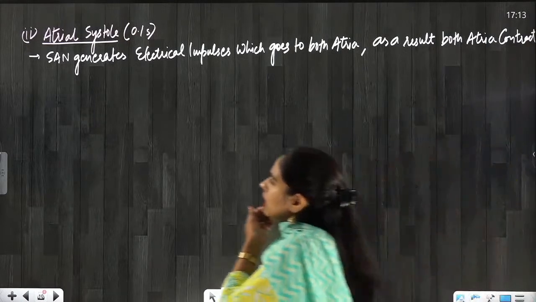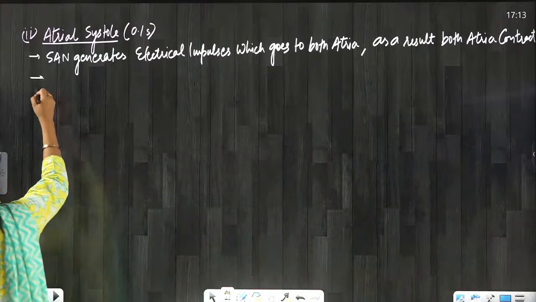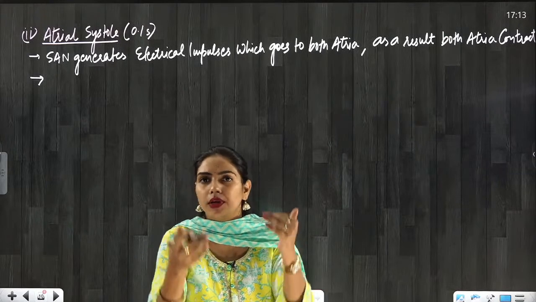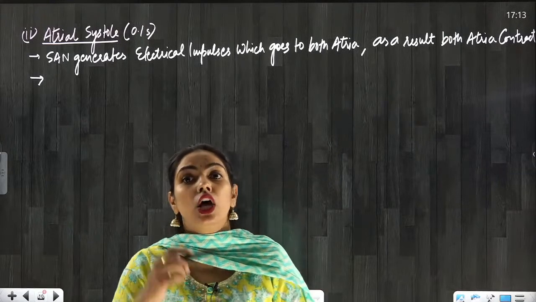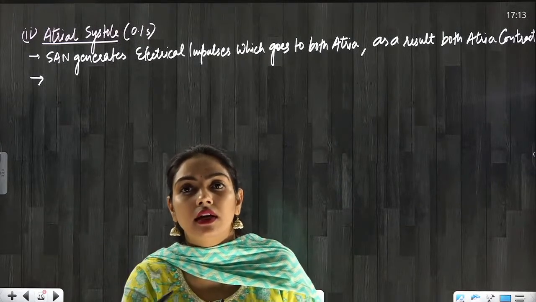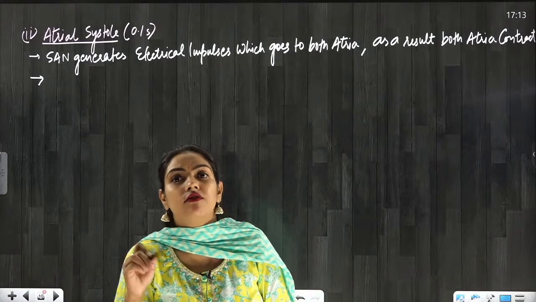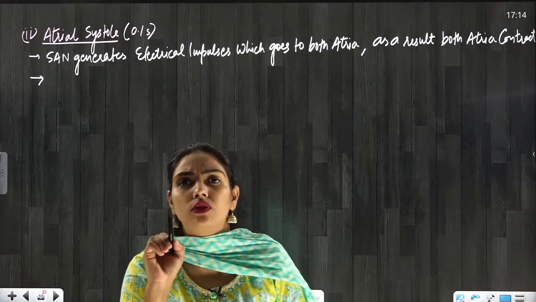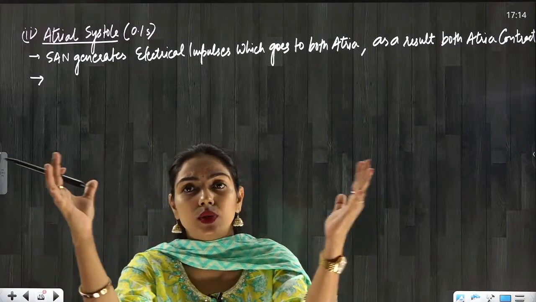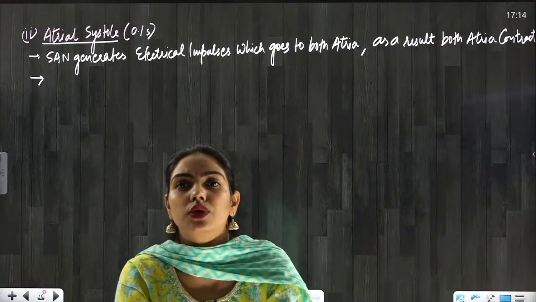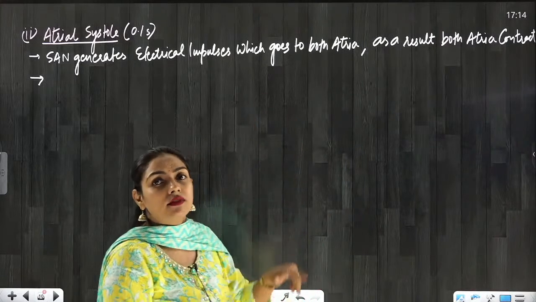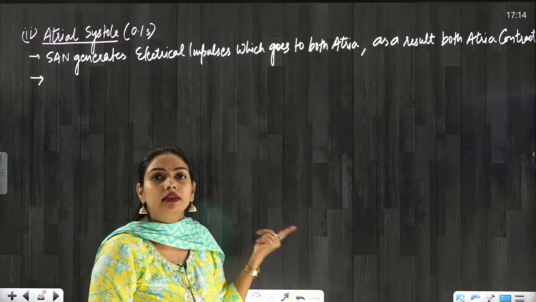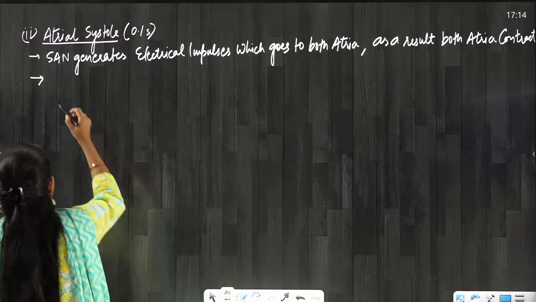Both atria will contract. So when both atria contract, obviously you know that AV valves are open and the blood is coming into the ventricles. So the filling of ventricles will be increased by 30% now. Only for 0.1 second, whatever blood was left in the atria is going to come into the ventricles, and the ventricular filling will be increased by how much percent, everyone? 30%.